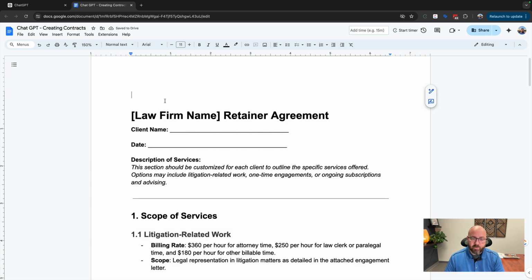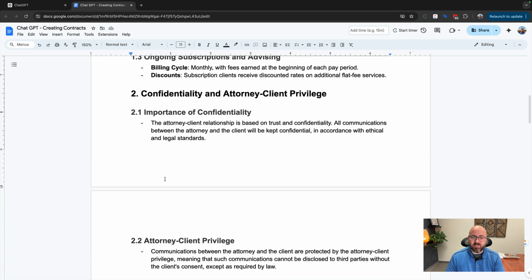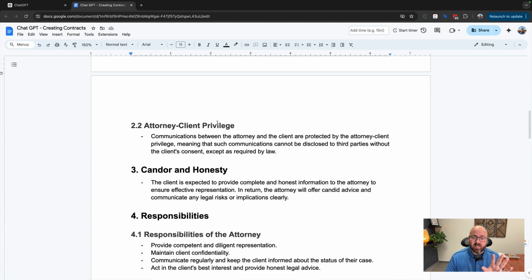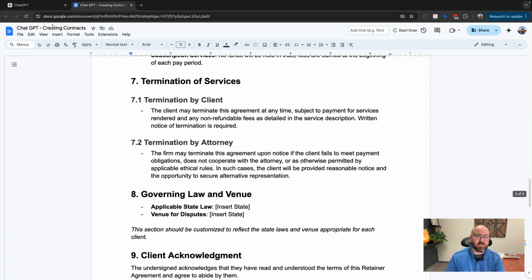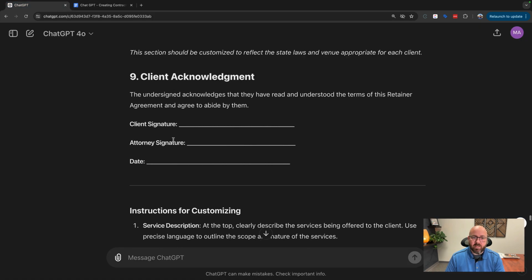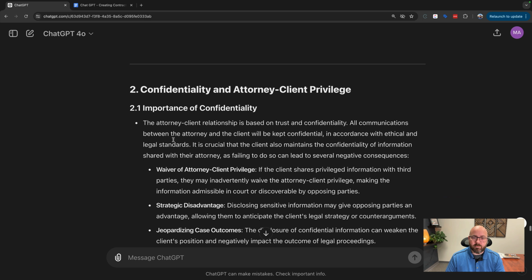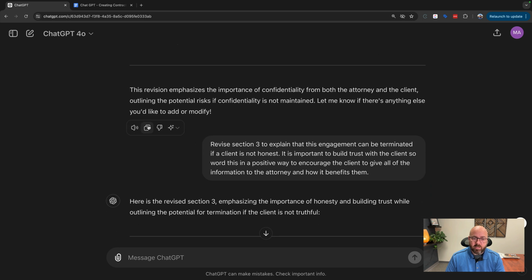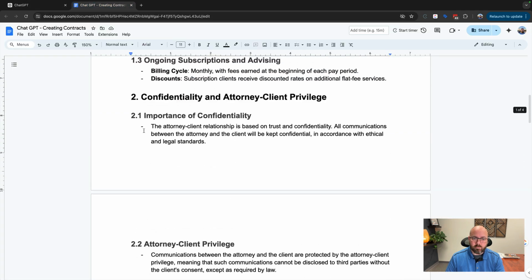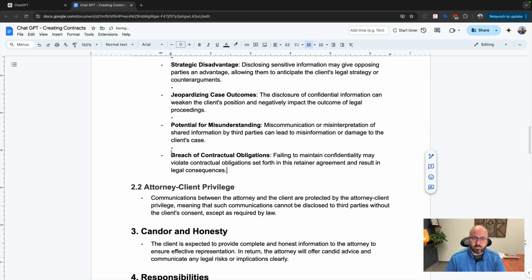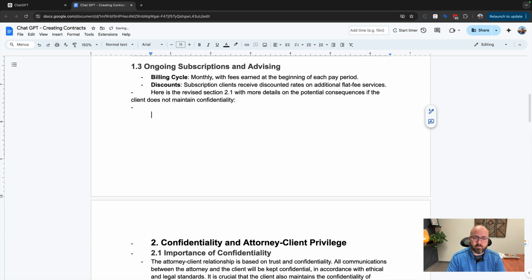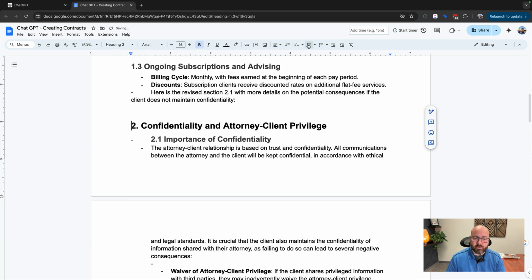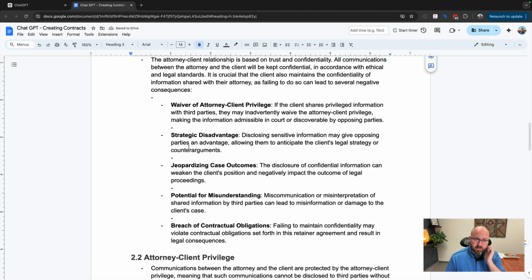And I'm going to leave room up there for my comments later. So, law firm retainer agreement, scope of services. Now keep in mind this does not have our updates that we did. So let's go back to ChatGPT. And here is updated section 2.1. Okay, and then section 3.